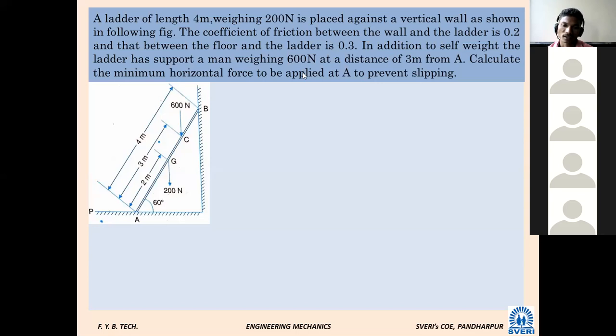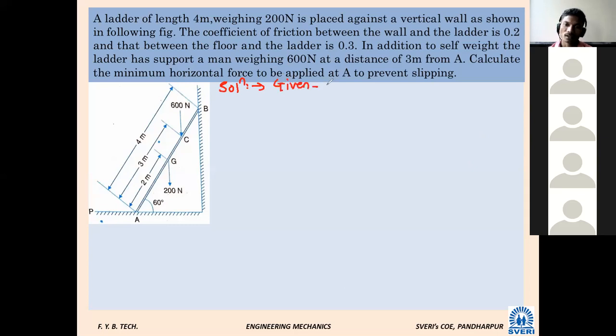Let me check. Correct. AB is a ladder whose length is 4 meters. It is shown in the figure also. Again, what is the weight of that ladder? 200 Newton. Correct. 200 Newton weight.